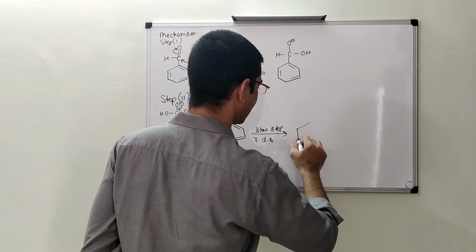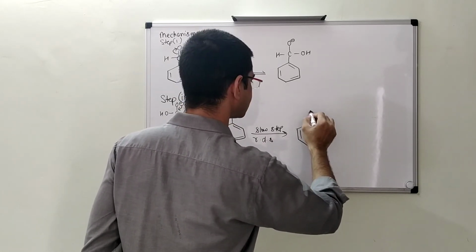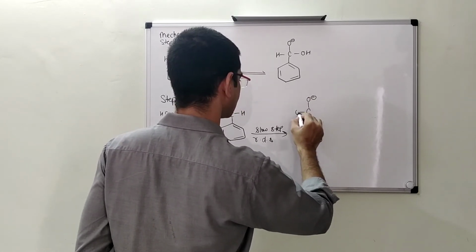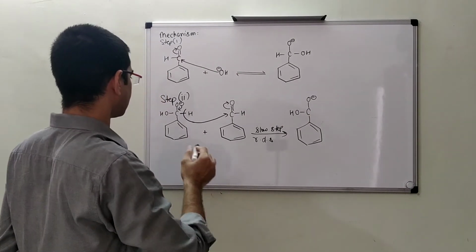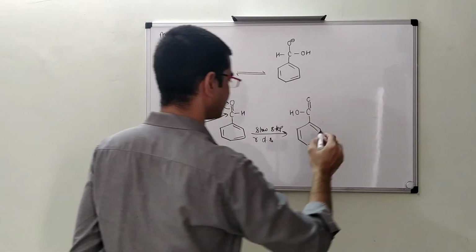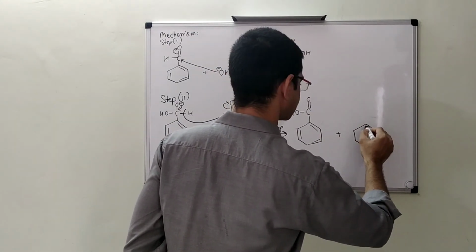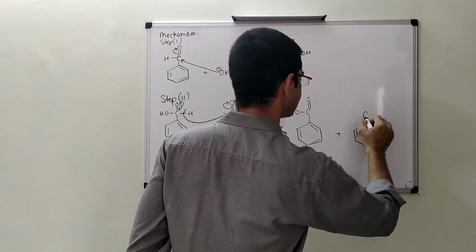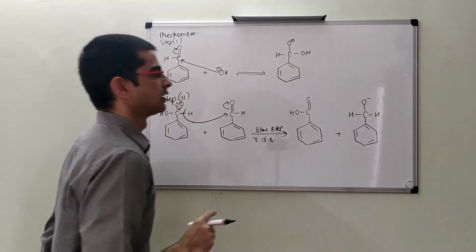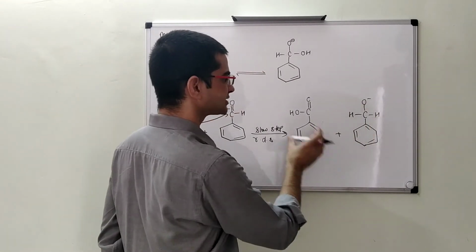And what will we get? We will get C, O minus, OH. Sorry, the double bond O will be formed here, plus we will get C, O minus, H and H. So basically this is the conjugate of alcohol and this is the carboxylic acid.